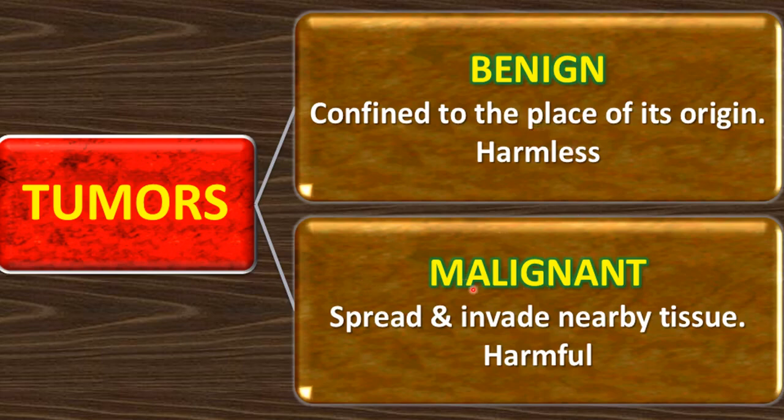The second type of tumor is the malignant tumor, and it is very harmful. How? Because after its origination it spreads and invades nearby tissues. From the place of its origin it spreads to other places also, and it invades nearby tissues, causing harm to those tissues also. If it is spreading to other parts of the body, then it forms a new tumor there also, right? That's why this type of tumor is harmful.